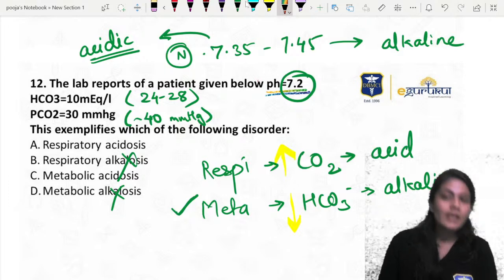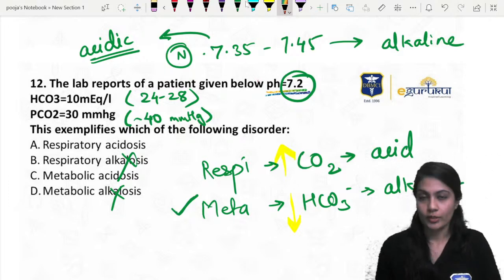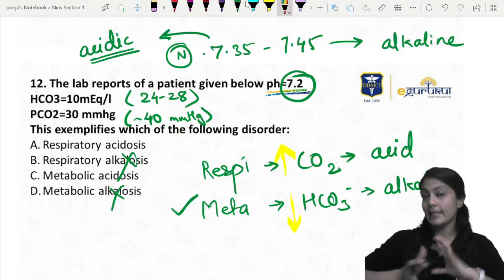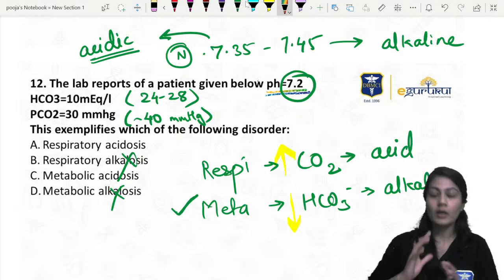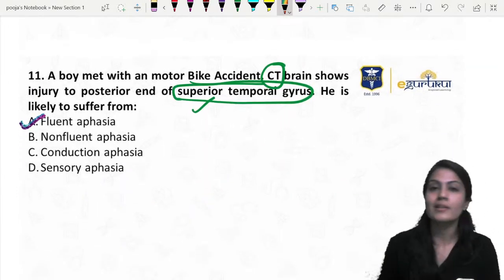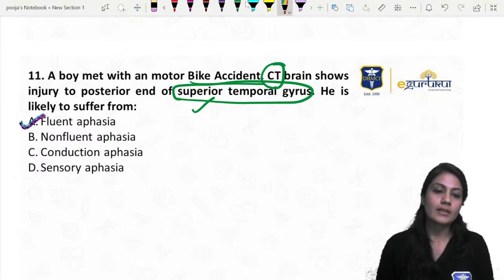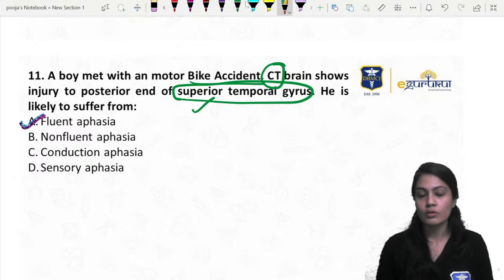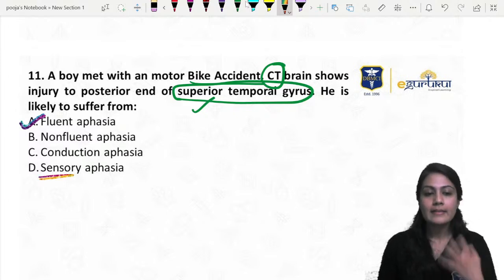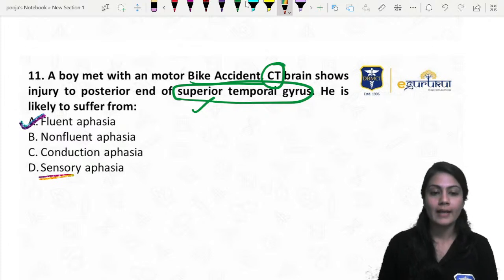Okay, sensory aphasia, maybe some sensations are lost. If you have both things in the options, then the better option will be that, right? You are asking why not sensory aphasia, because remember, what they are going to ask is that fluent aphasia is also there. The better answer is fluent aphasia, because even if the sensations and some other areas are gone, we still call it sensory aphasia.